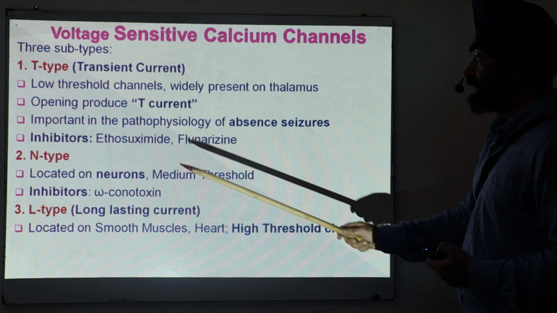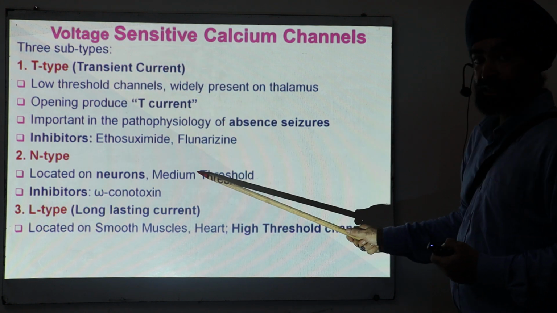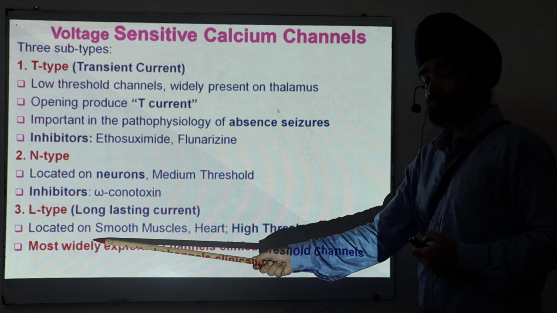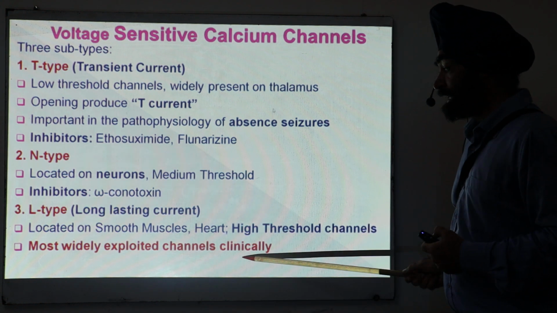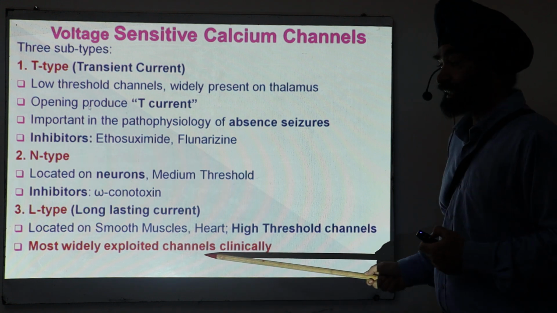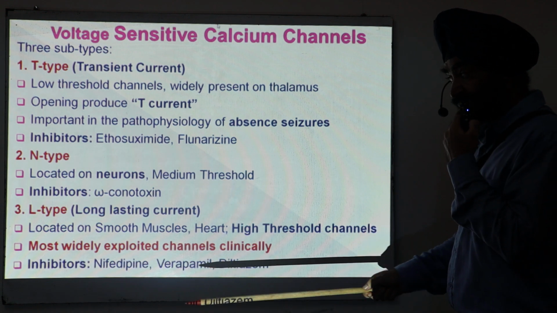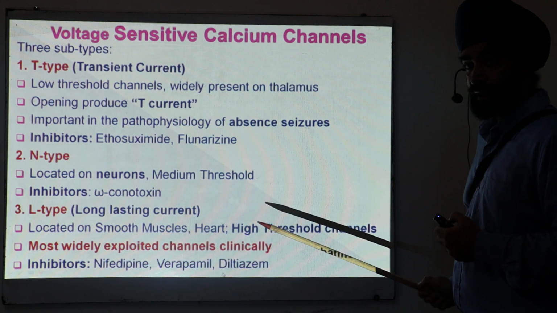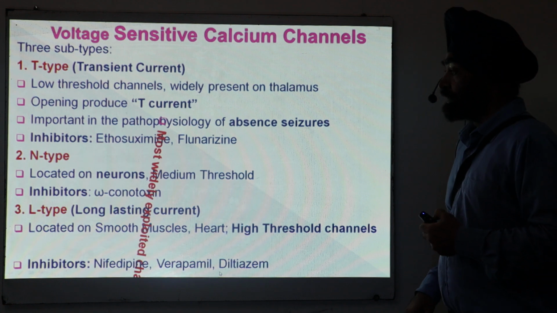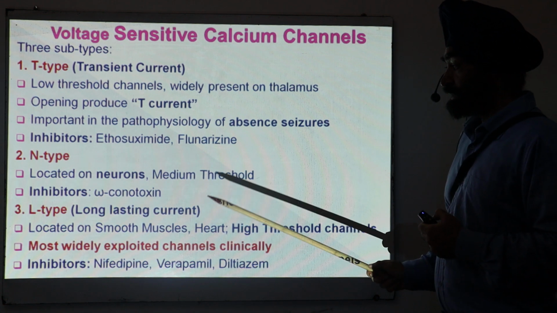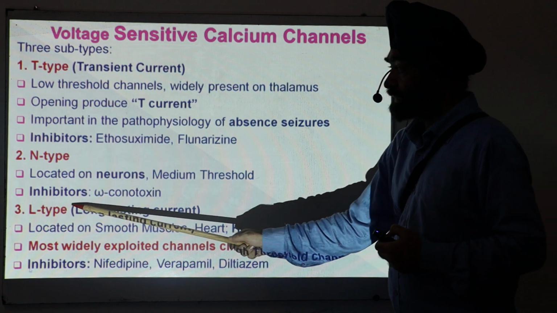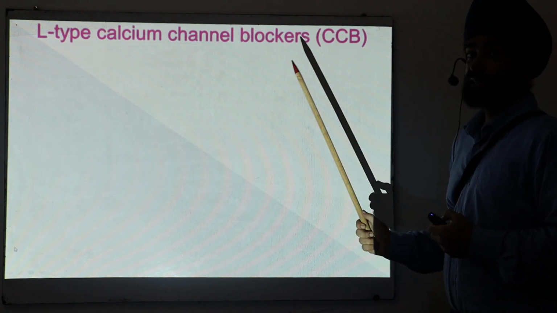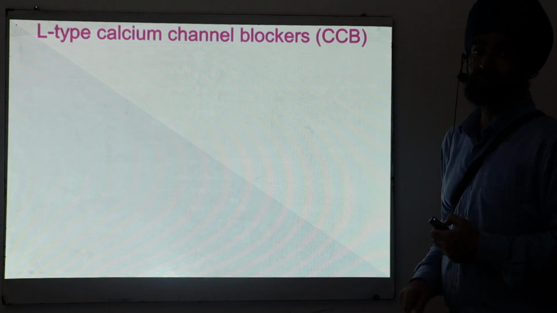Again, I am just repeating: low threshold, medium threshold, high threshold. As I told, they are the most widely exploited calcium channels in the clinical sector. The inhibitors that we will discuss are nifedipine, verapamil, diltiazem, and others. So the whole chapter will now be focused on L-type calcium channel blockers. In short, we use the word CCB, calcium channel blockers.